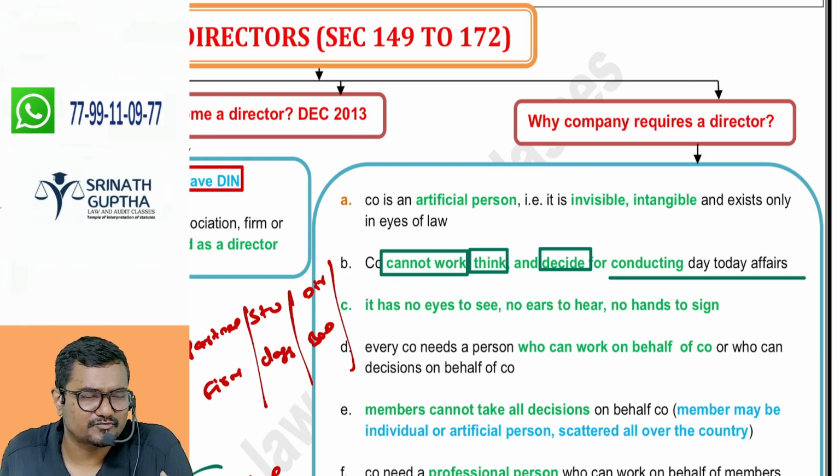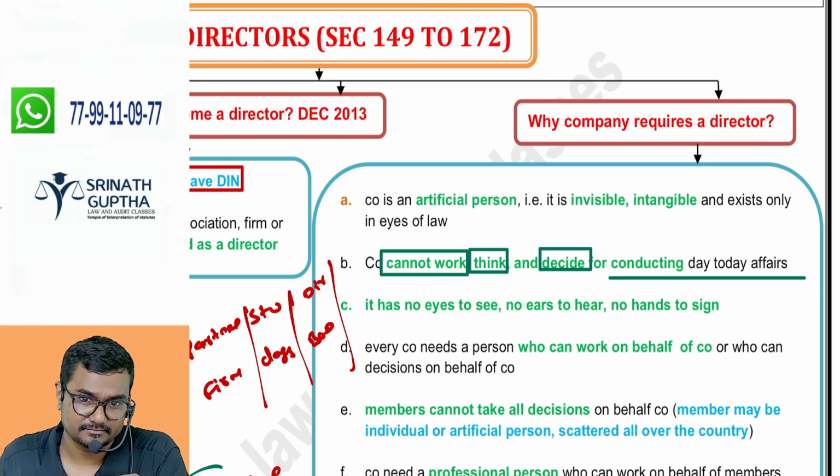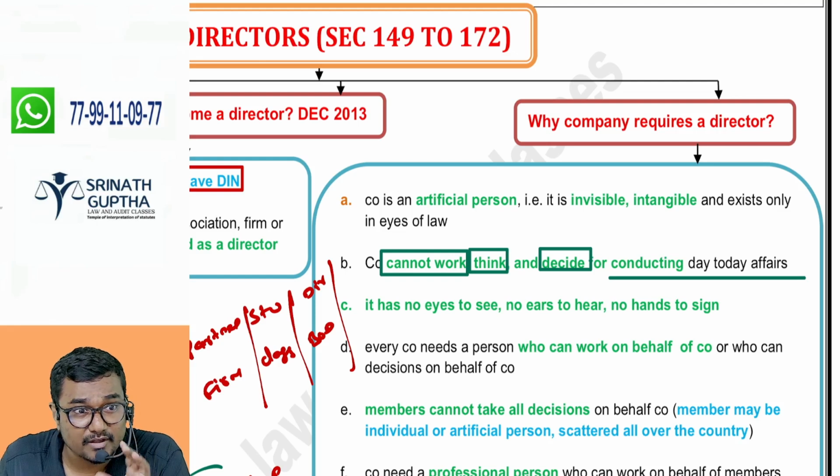Day-to-day affairs. What is the meaning of affair? Chintu is having an affair with Sweeting. What is the meaning of affair? Activity. Affair means activity. Sir, whenever you are reading any word, understand the meaning of the word. Then you will be unstoppable in your career, not only in the last subject or CMA Final. Understand the meaning of every word.